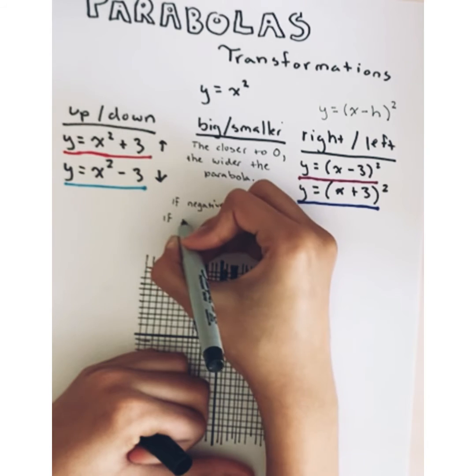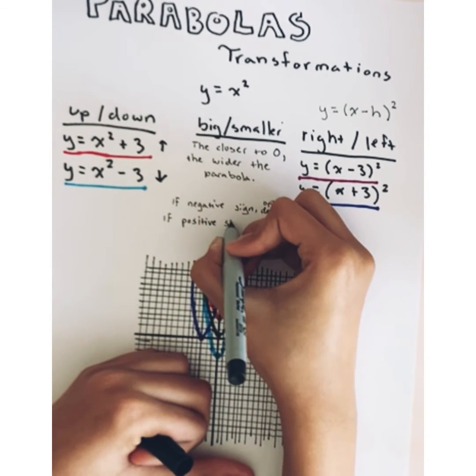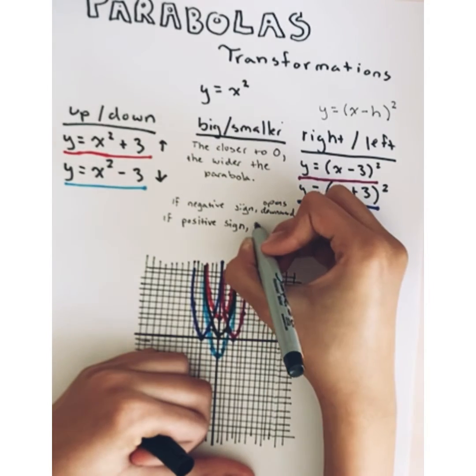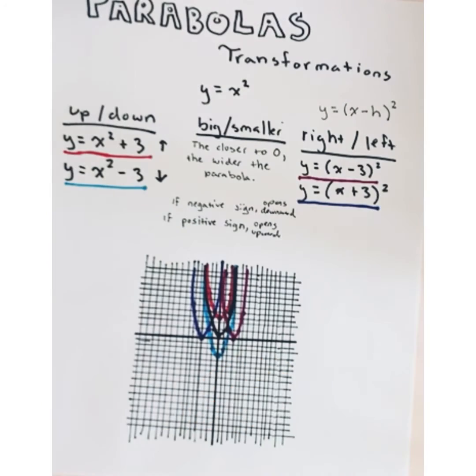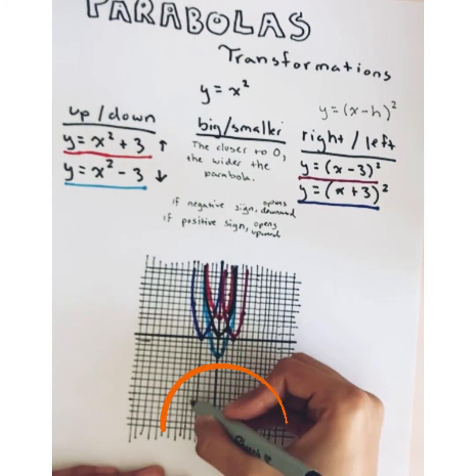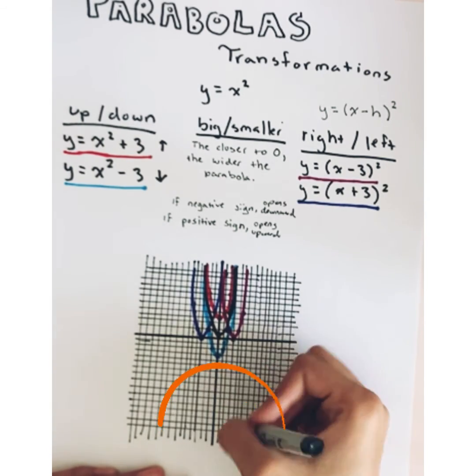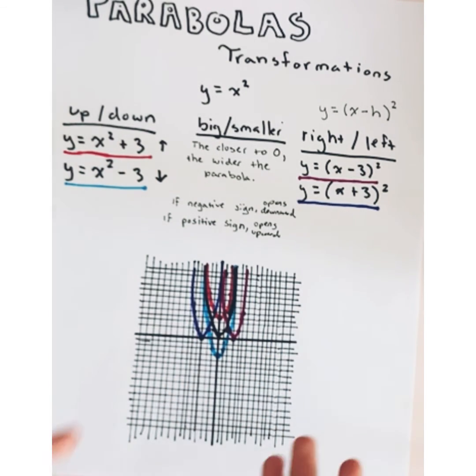And if there's a positive sign, or really just nothing, because you don't always write that, it opens upward. Actually my graphing calculator doesn't do that, but basically if it's negative it would open like this somehow. And if it's positive it opens upwards. So those are pretty much the basics about parabola transformations.